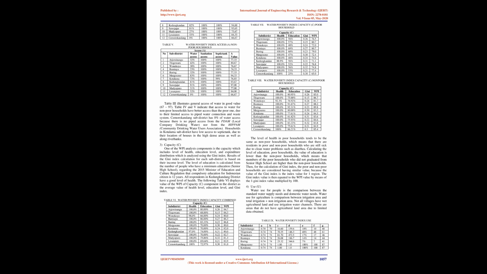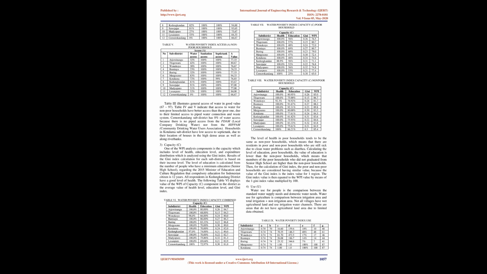3. Result and discussion. A. Water Poverty Index. 1. Resource, R. Based on observations and a survey of water sources, Kedungkandang District has 2 water resources: groundwater and piped water connection. Access to water from groundwater comes from community private wells, meanwhile access to community piped water is supplied by the HIPAM, Community Drinking Water Users Association.